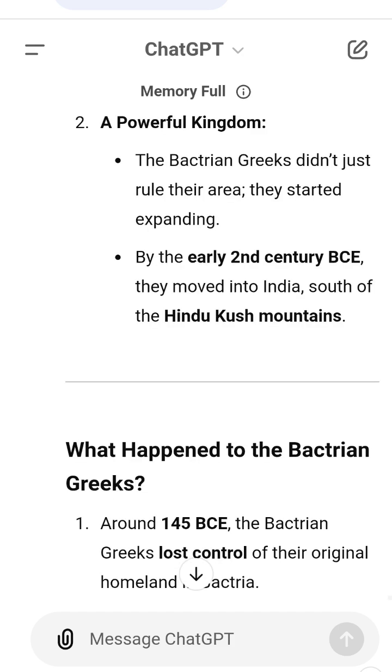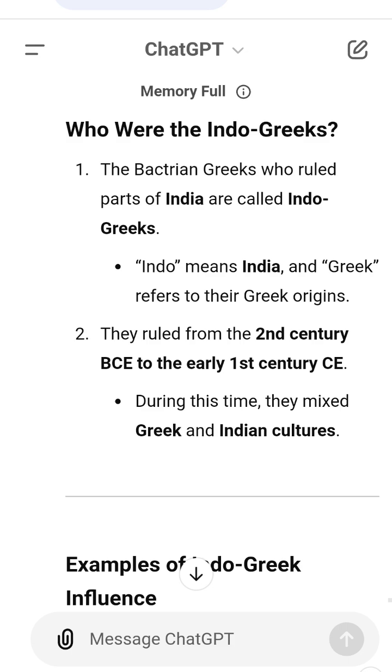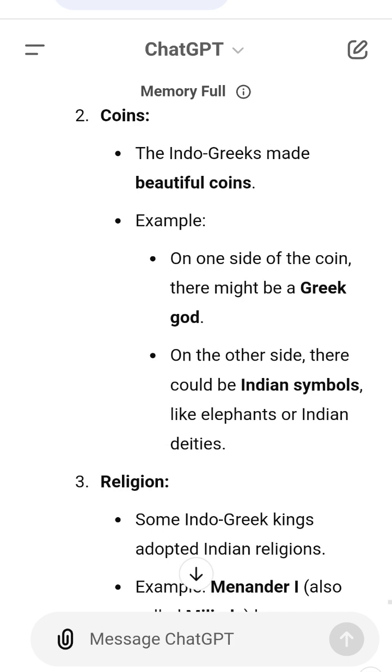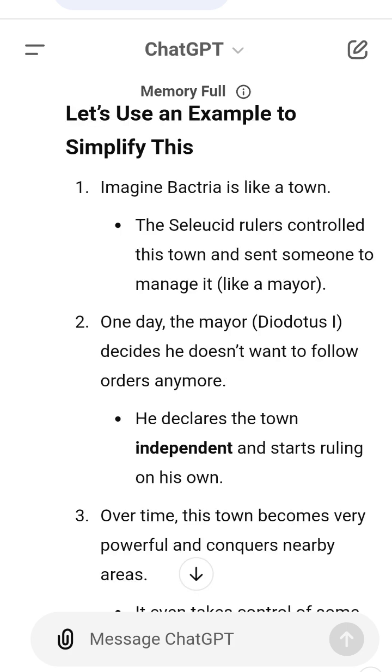Why are the Indo-Greeks important? 1. They created a bridge between Greek and Indian cultures. Example, Indian art during this time had a mix of Greek and Indian styles called Greco-Buddhist art. 2. They showed how different cultures could influence each other. Greek kings started following Indian religions, like Buddhism. Indians learned about Greek science and art. 3. They strengthened trade. Example, goods from India, like spices, reached Greece and beyond.